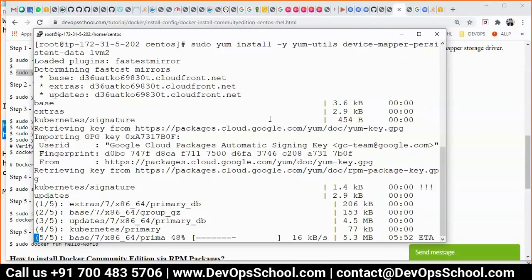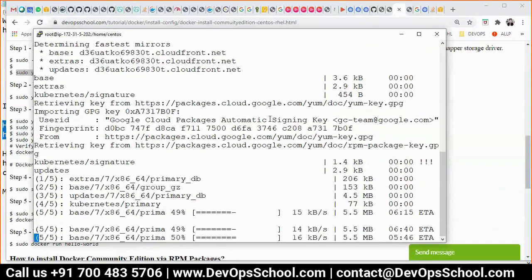Don't create a container after installing Kubernetes, Docker. I'm installing Docker.